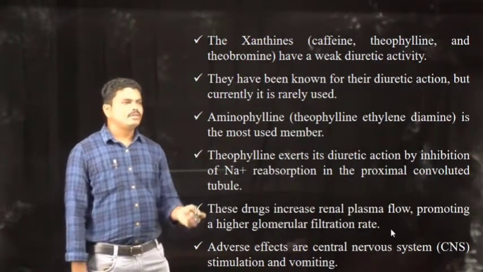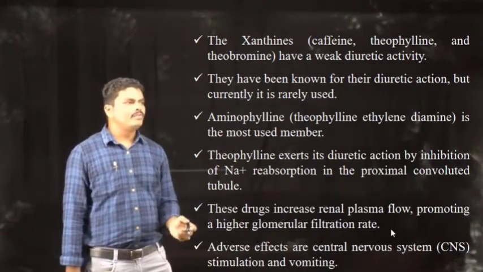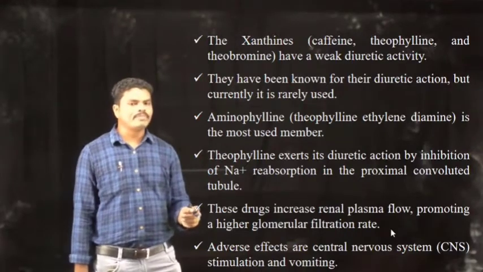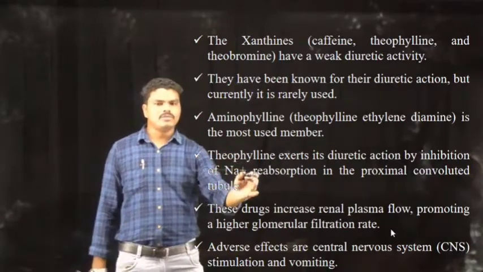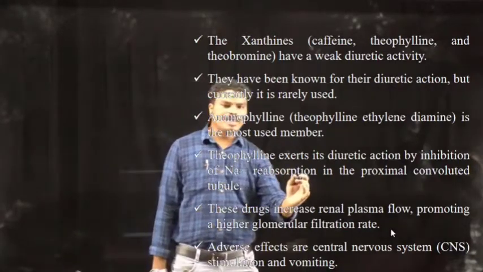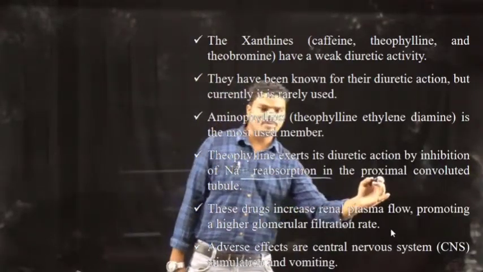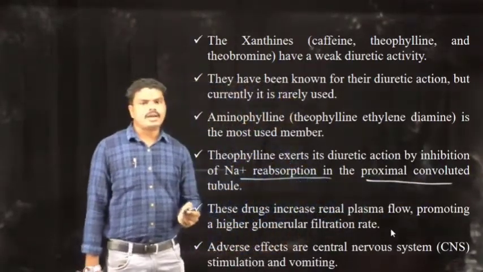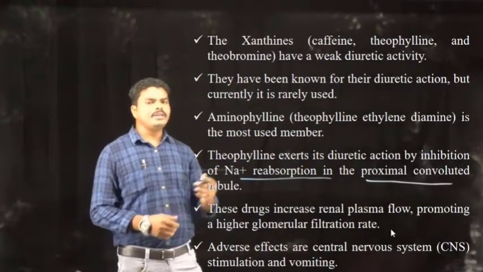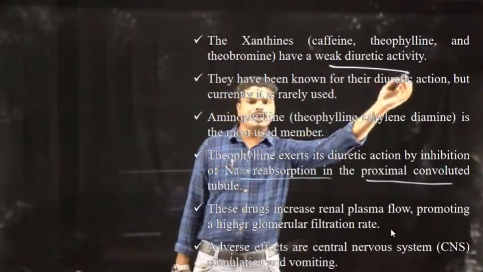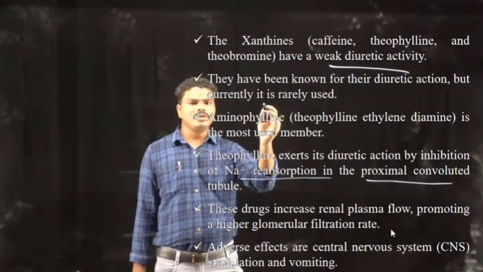So these purine and xanthine derivatives will inhibit the reabsorption of sodium at the proximal convoluted tubule. So the sodium reabsorption is inhibited at the proximal convoluted tubule. And generally these drugs are very weak in diuretic activity.